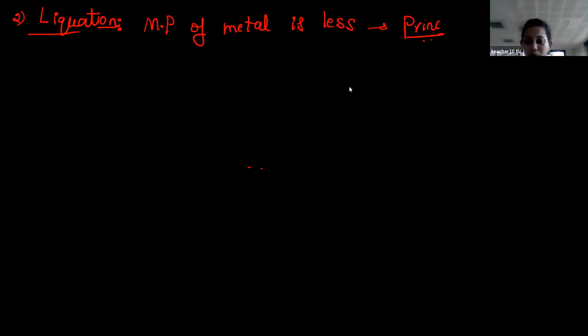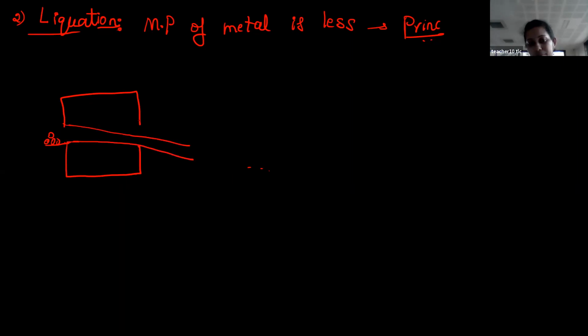Okay, so now how to carry out this reaction, students? The setup will be like this. So this substance you take, see what is this, students? Yes, you have to heat this one. So students, this is nothing but a metal which contains a small amount of impurity. And then what you have to do, students? Here you have to heat it.